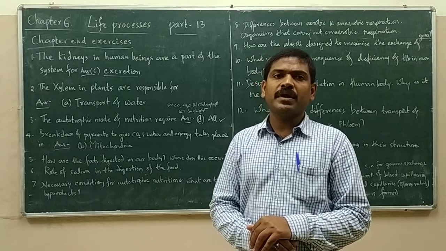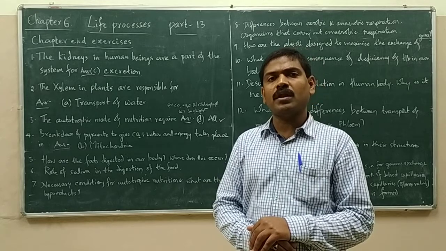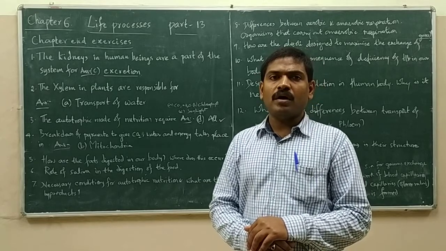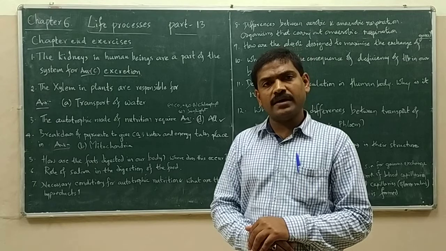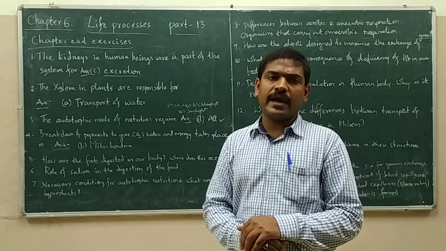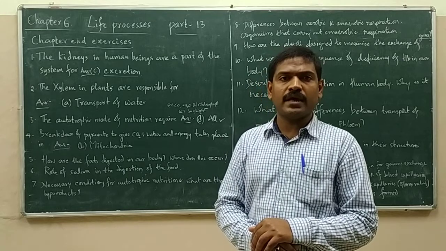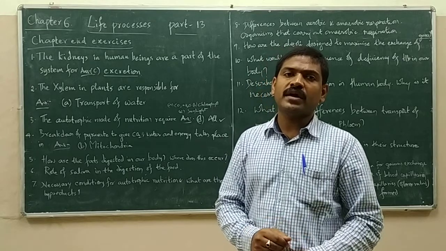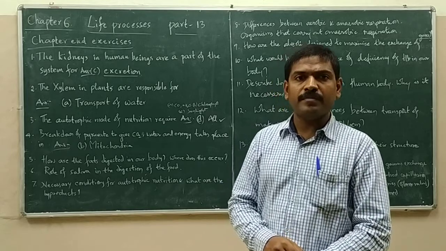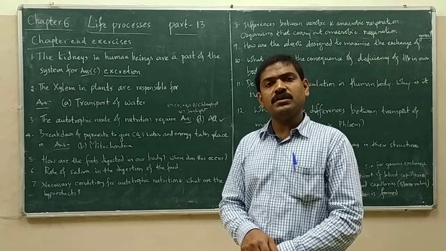Emulsification means breakdown of large fat globules into smaller fat globules. On these emulsified fats, initially the pancreatic lipase acts, later the intestinal lipase acts, and finally fatty acid molecules are formed by the digestion of fats. This is how fat digestion takes place.